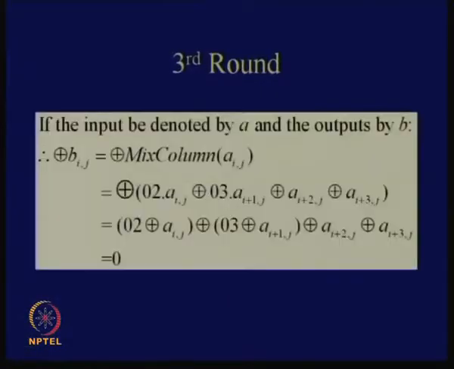That is a little bit tricky, but you will see that this also follows if you observe the matrix of mixed column. Okay. So you can see that although the property doesn't remain an active set, still the property that if you sum them you get 0 still holds. Okay. So what you are doing is XORing of mixed column aij, and remember that mixed column was a linear transformation, right?